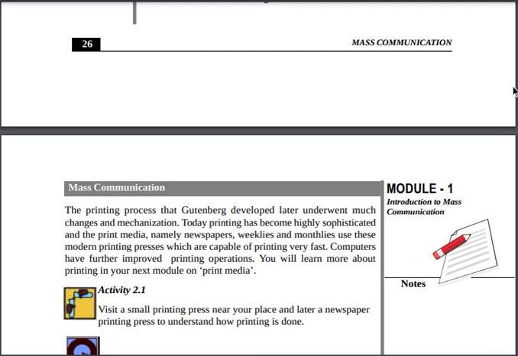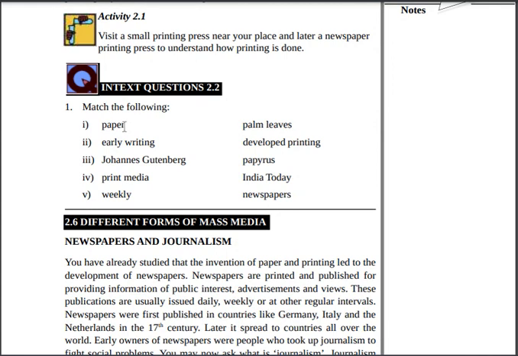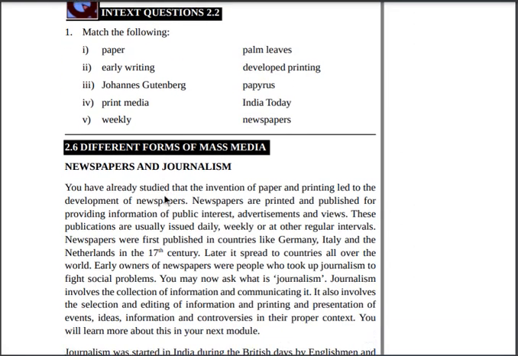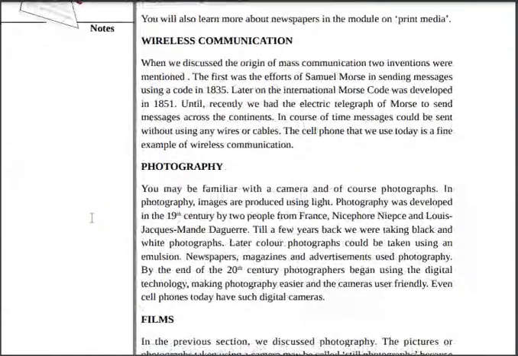I am stopping here now because till now we have understood the origination of mass communication, then paper, then print media. Clear? Okay. And this further thing we will learn. Like you can see the paper, paper is papyrus, early writing, then this Johannes Gutenberg developed printing, print media, India Today. So yeah, print media newspaper, this is India Today. Clear? Different forms of mass media we will try and understand later. Okay.